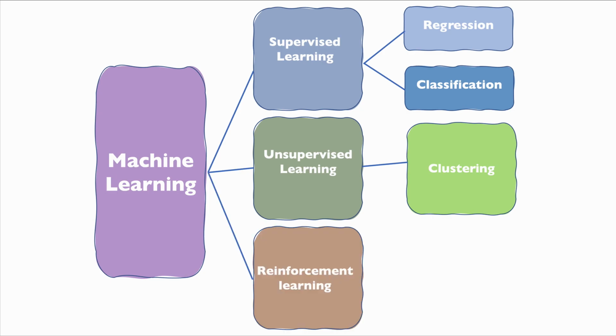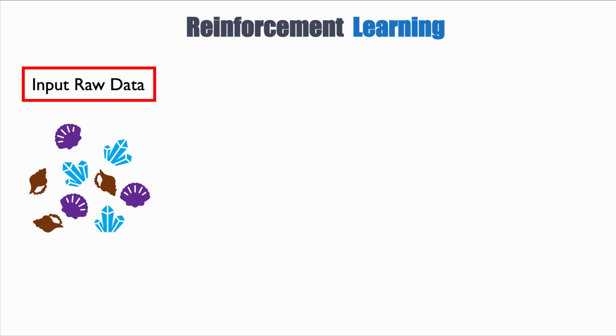Reinforcement learning usually is used for control experiments. So most of the time, control experiment means controlling a robot or controlling a remote vehicle. And the principle of reinforcement learning is actually quite interesting. In reinforcement learning, you still have your input data that is raw data.